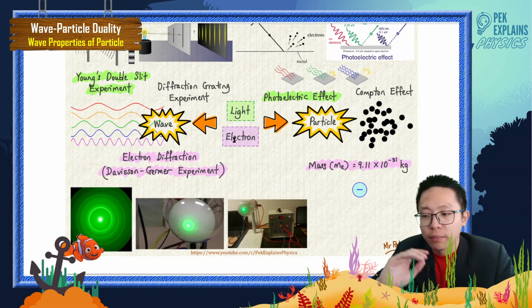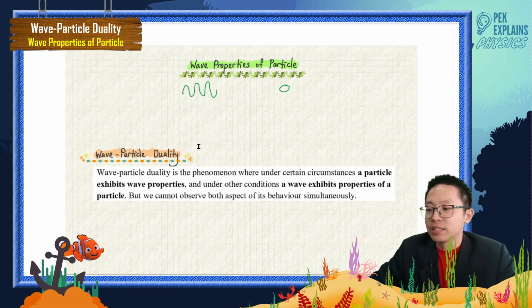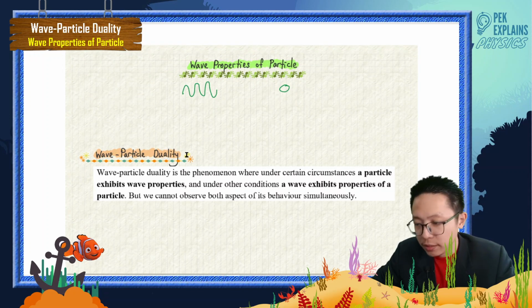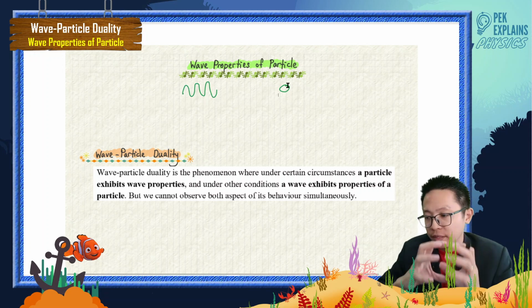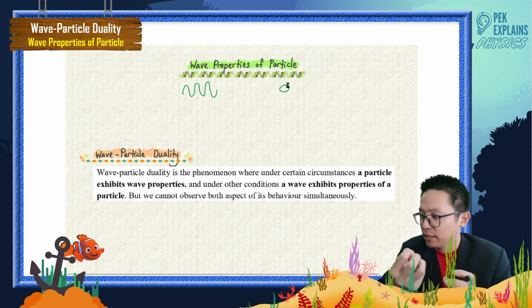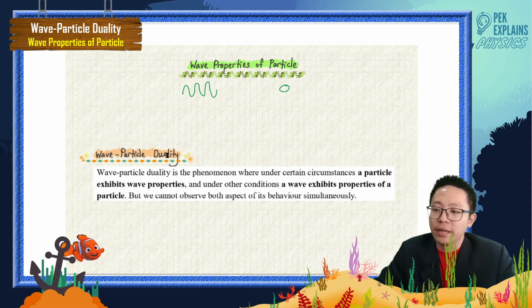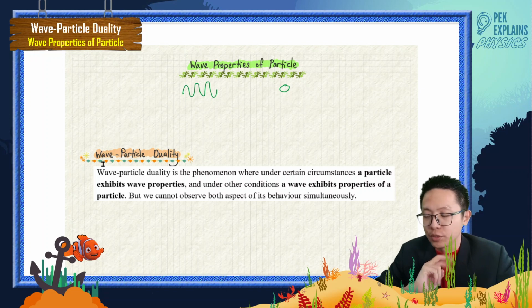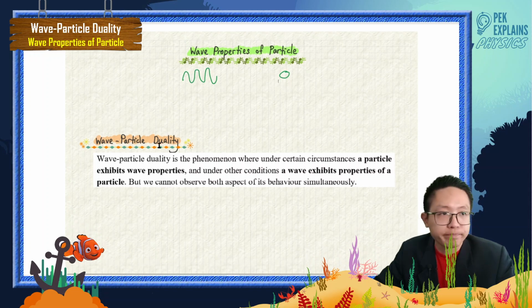Before we talk about electron, let us first consider what is meant by wave particle duality. Wave is the continuous transfer of energy. Particle is actually something you can see, something discrete. Duality means it has two properties. It has wave property and also particle property. So what is the definition of wave particle duality?